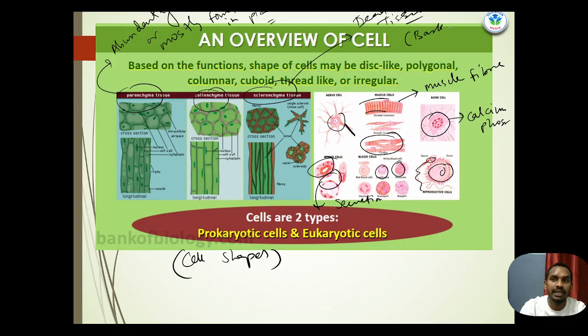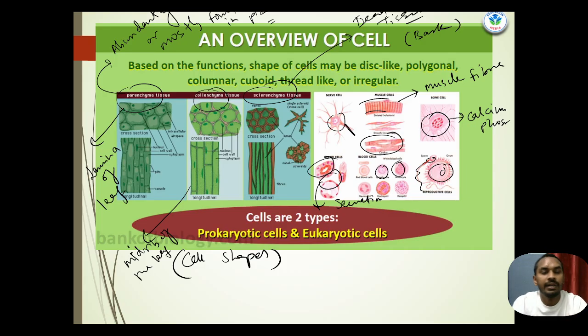Sclerenchyma tissue is present in the bark of the tree, and collenchyma tissue is present in the midrib of the leaf. Parenchyma tissue is present in the lamina of the leaf, the green portion of the leaf.